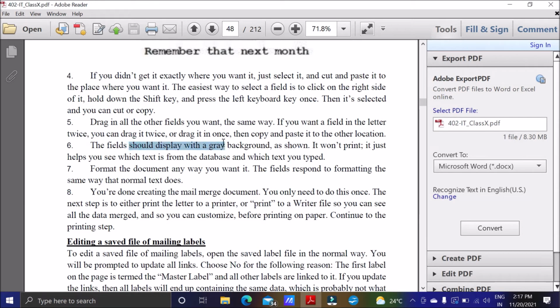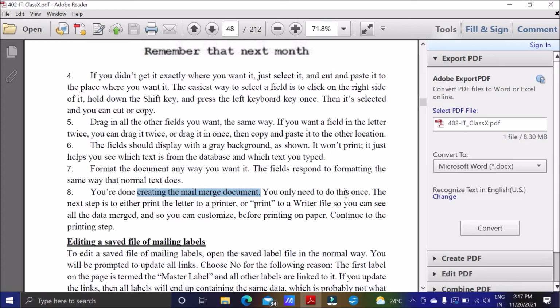So the field is displayed with the gray background. It will not get printed; this gray background is not going to print, it will be white. It is just to show it is coming. Okay, now we have to format the document the way we want. If you want to format, now you are done. The mail merge document is created.